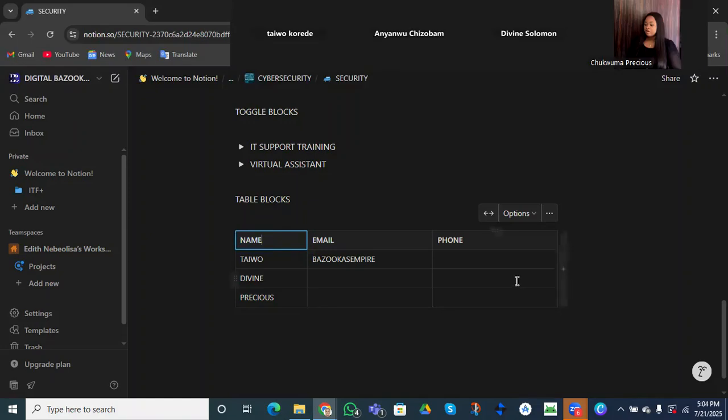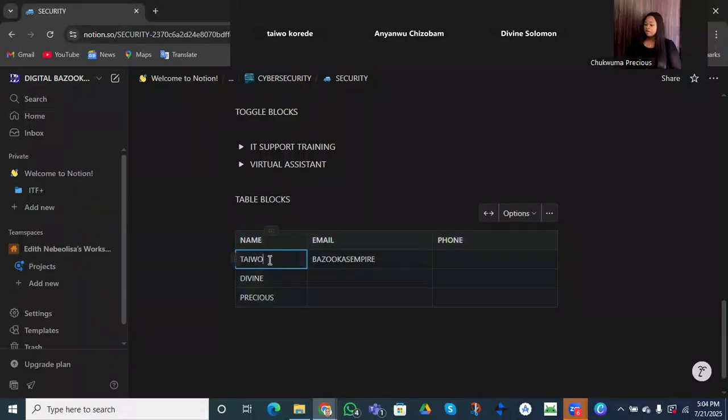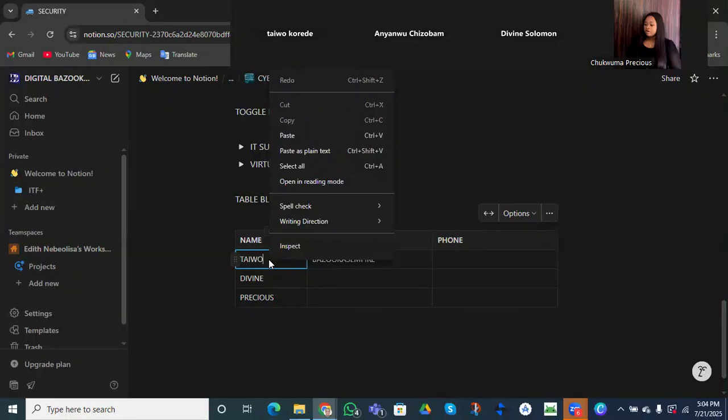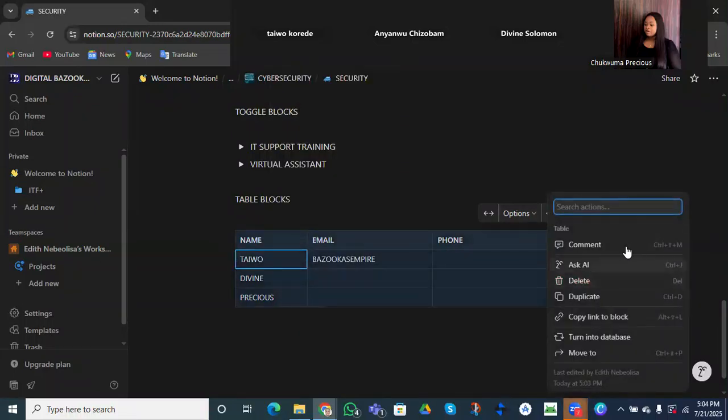Do you see the way we turned it into a header row? When you click on our waffle icon, you'll be able to see a lot of options. Let's say we want to change the background. If you click here, you'll see a lot of options to move into, to turn into a database, to copy into a block, or to comment.